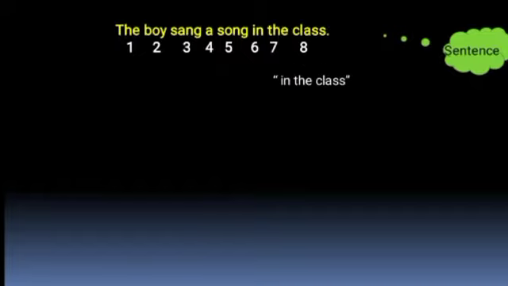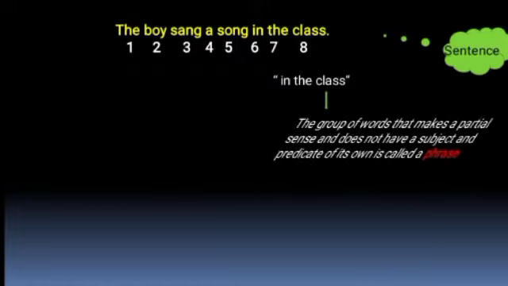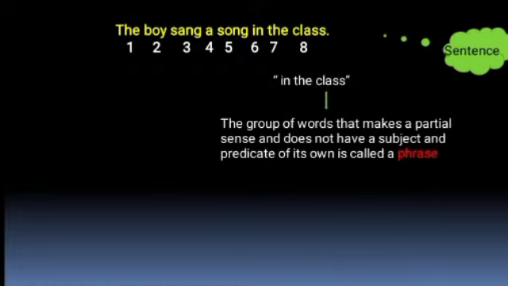No. It does not make complete sense, though it makes some sense. Moreover, it does not have a subject and a predicate of its own. Therefore, the group of words that makes a partial sense and does not have a subject and a predicate of its own is called a phrase.